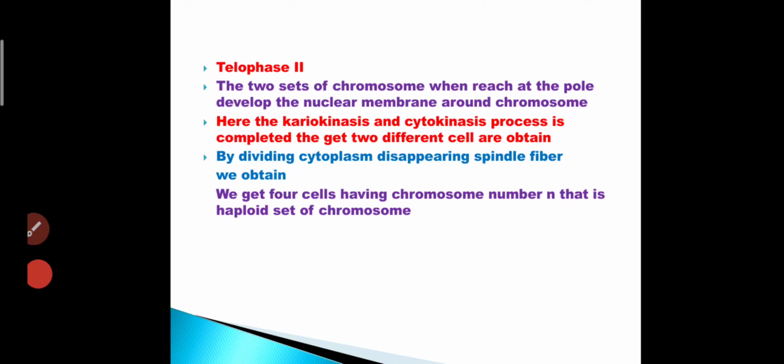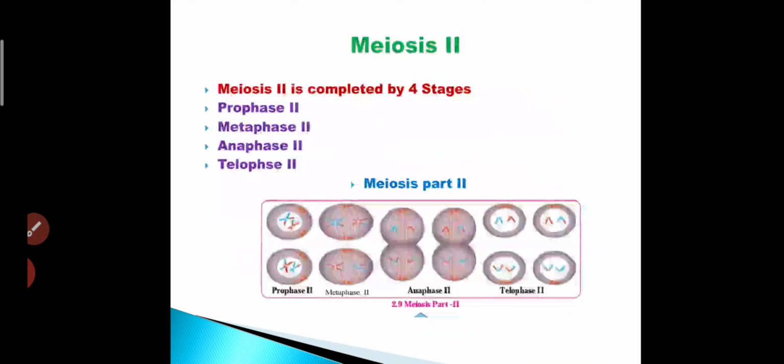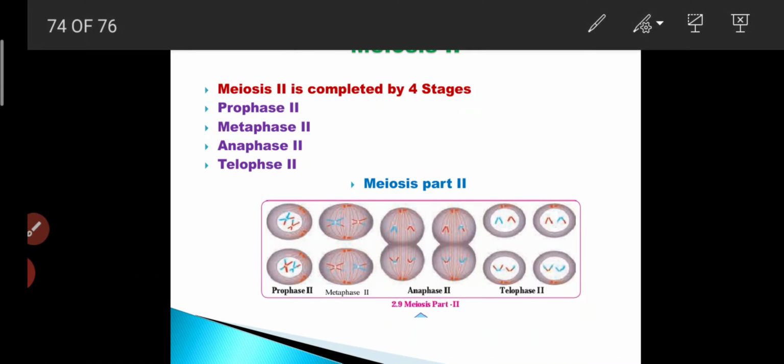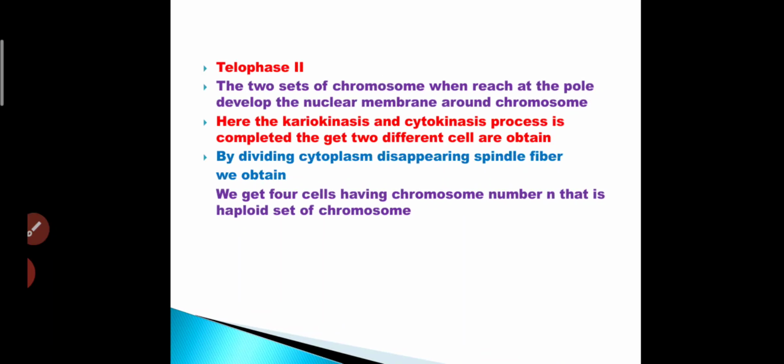In telophase 2, what happens here? When the two sets of chromosomes reach the poles, the nuclear membrane develops around the chromosomes.